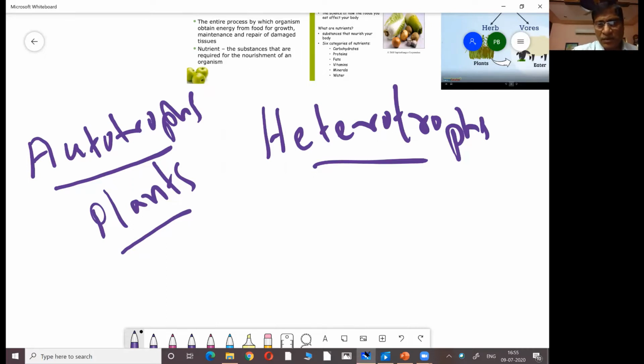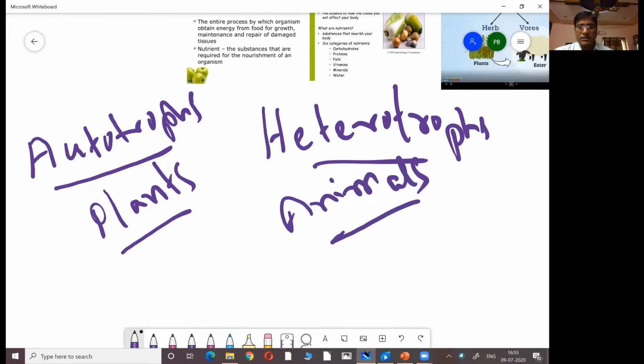Now under heterotrophs, all animals come. So we also come under heterotrophs. So autotrophs, heterotrophs. Total organisms are divided into two categories. Since plants are synthesizing their own food material, they are called autotrophs. Not only do they synthesize their own food material, they synthesize the food material for all other organisms also.